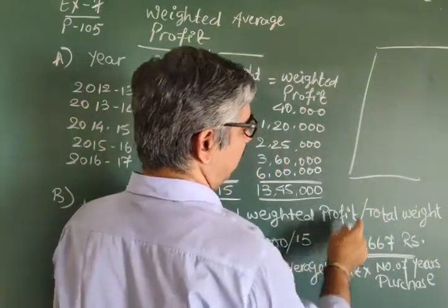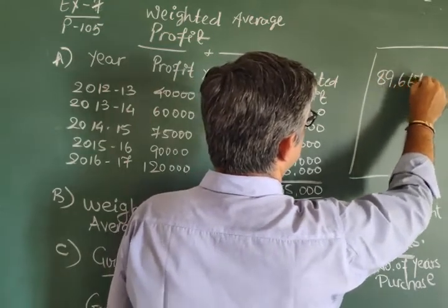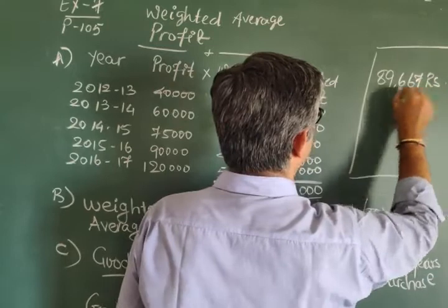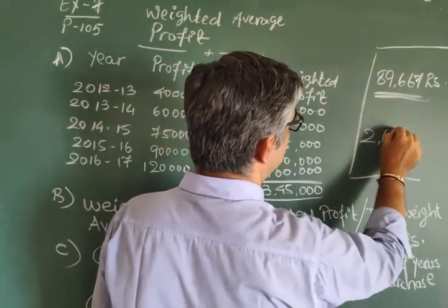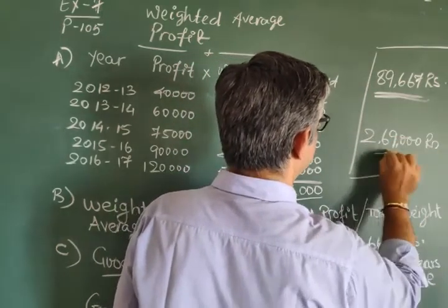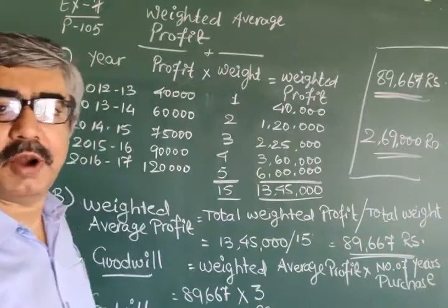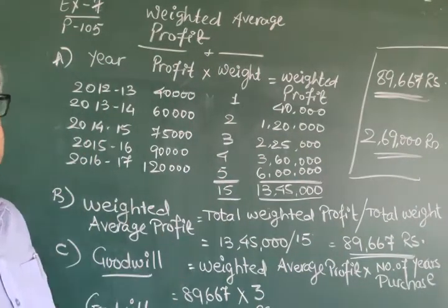One, that is weighted average, 89,667 rupees. Second, that is goodwill, 2,69,000 rupees. Any problem? Sure? Think twice.